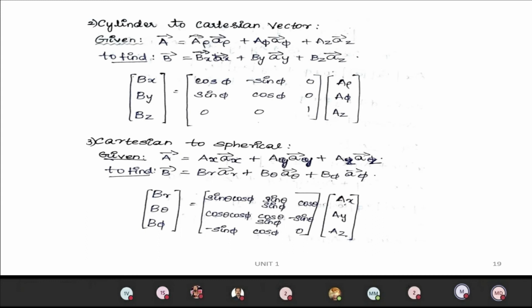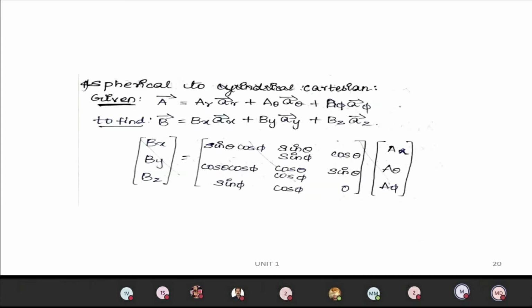Cartesian to cylindrical vector, cylindrical to Cartesian vector. Similarly, Cartesian to spherical, spherical to Cartesian. When you go for spherical to Cartesian, you will get 2 angles, theta and phi. Beware of that one. Similarly, we can go for the spherical coordinate systems.